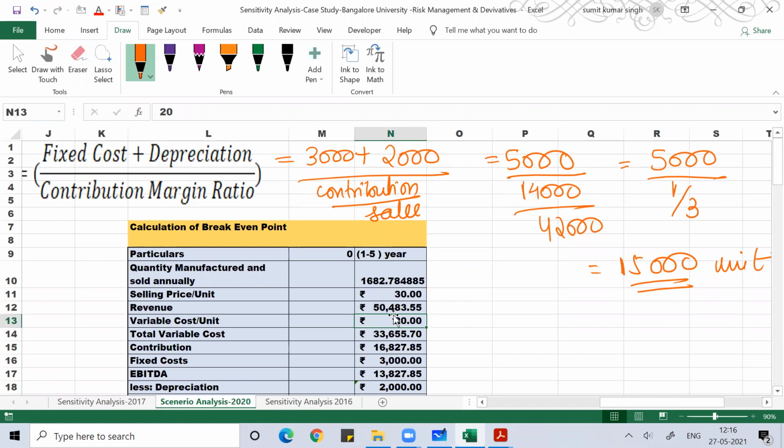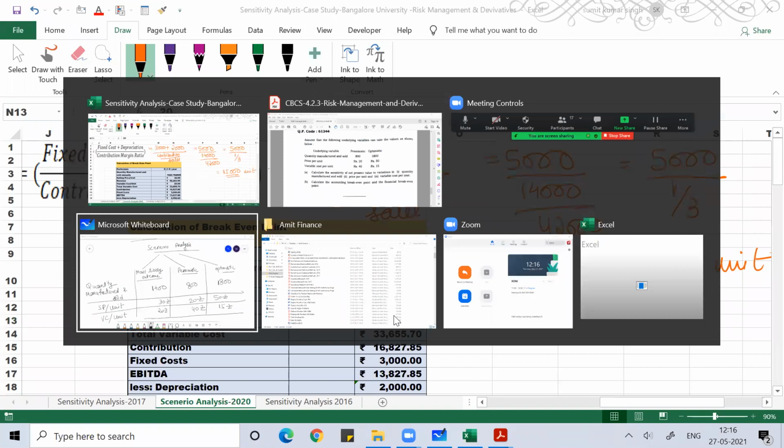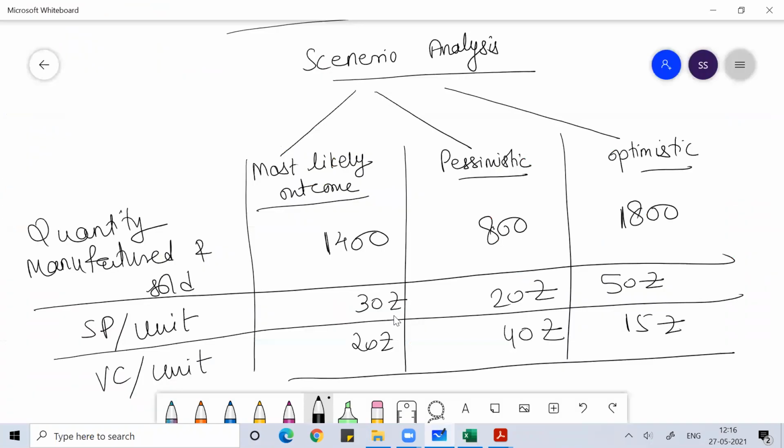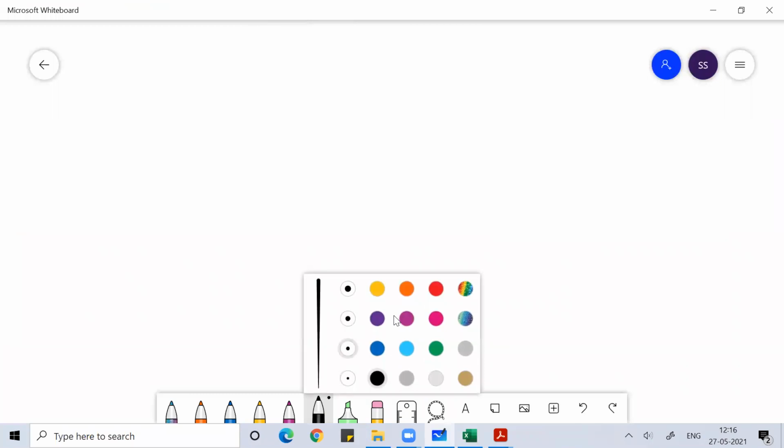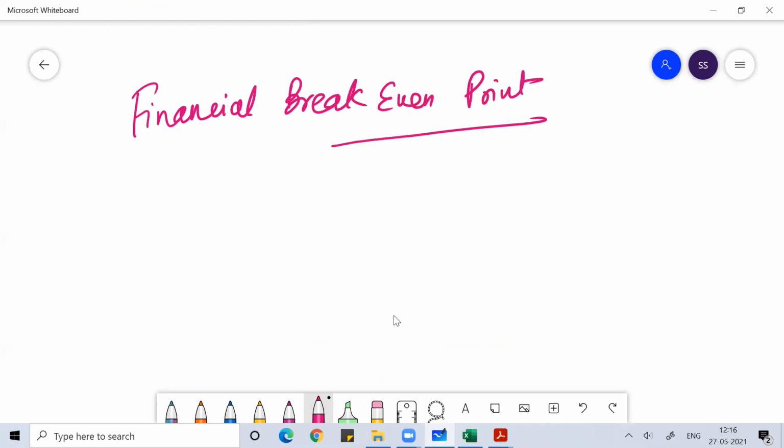Clear, everyone? Now, if somebody asks me how will you determine financial break even, what is the financial break even point?